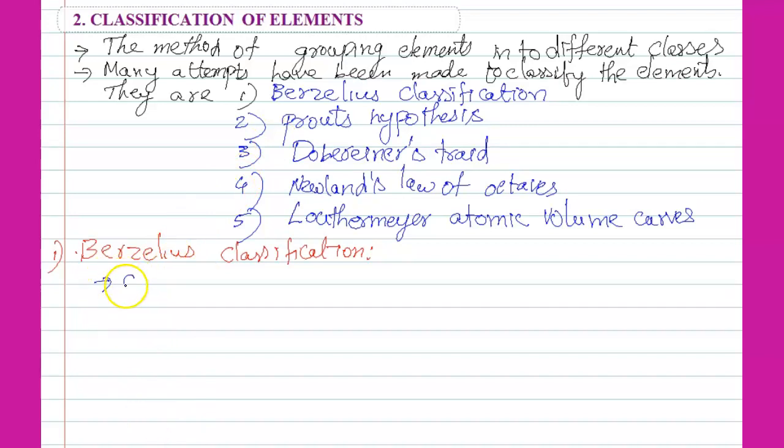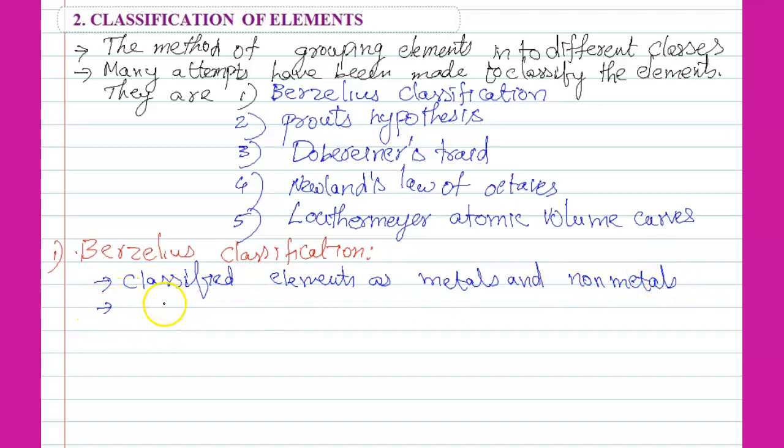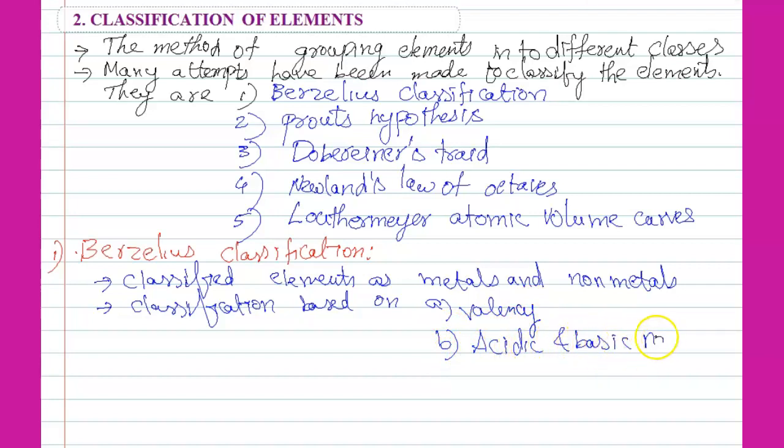He classified the elements as metals and non-metals, and this classification is based on valency, then acidic and basic nature, then electronic configuration, and electrochemical behavior also.